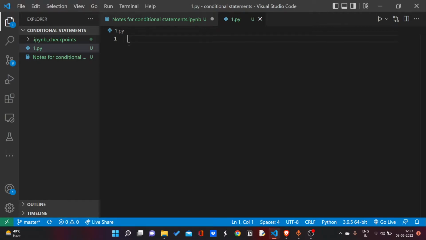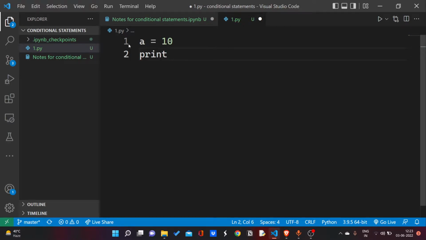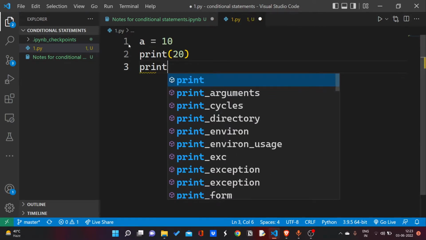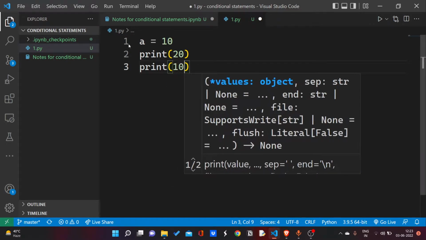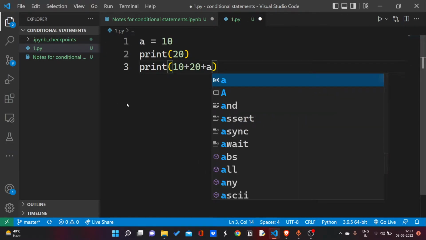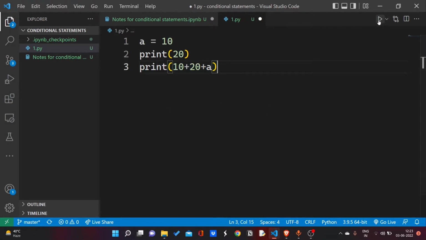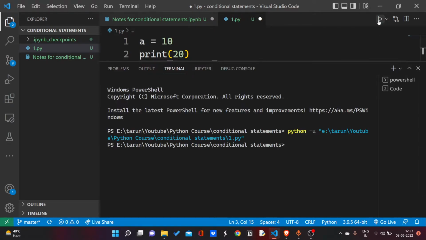Like, I have a equals to 10, print 20, then print 10 plus 20 plus a. Now you will see, okay, I didn't save the code.